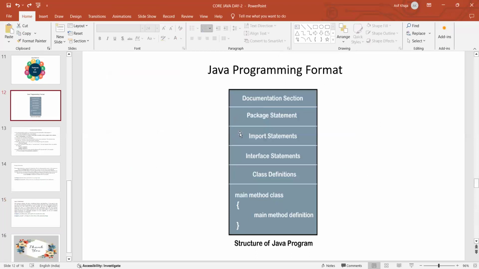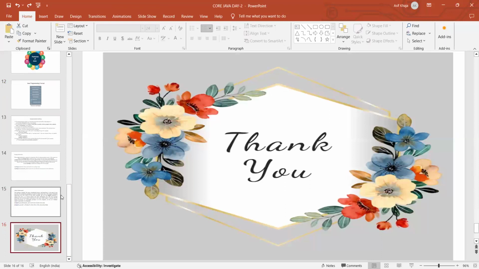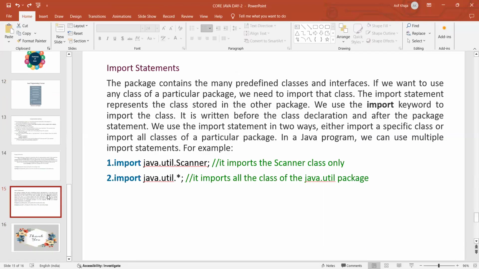So now we have discussed these three statements. Tomorrow we are going to discuss the interfaces and class and main and everything. Now I'll discuss a bit about method overloading and method overriding. First, method overloading and overriding come under polymorphism. Method overloading is also known as static polymorphism. Method overriding is known as dynamic polymorphism.